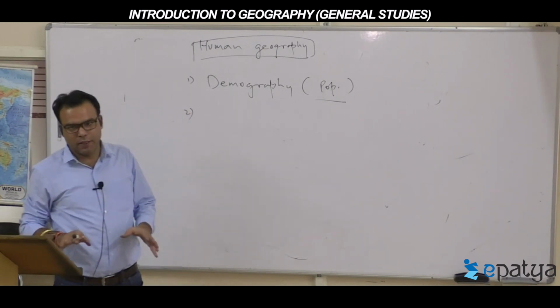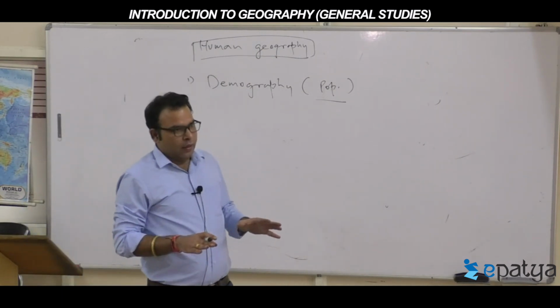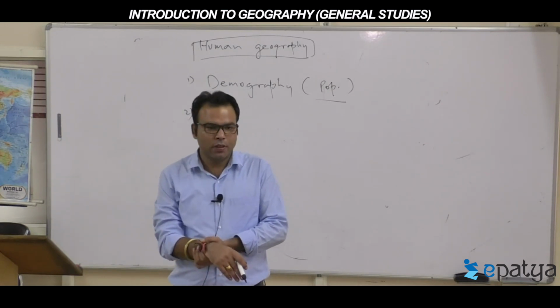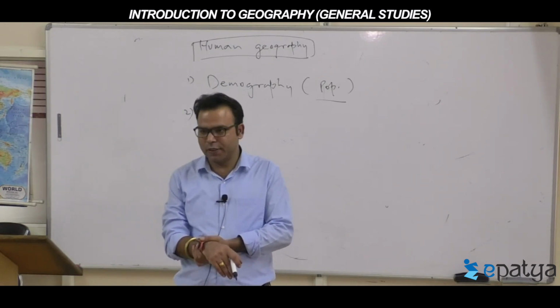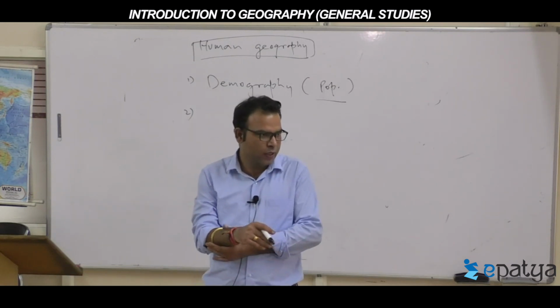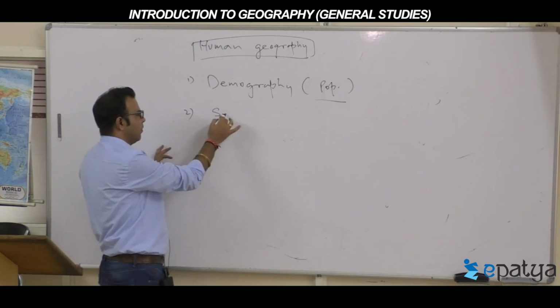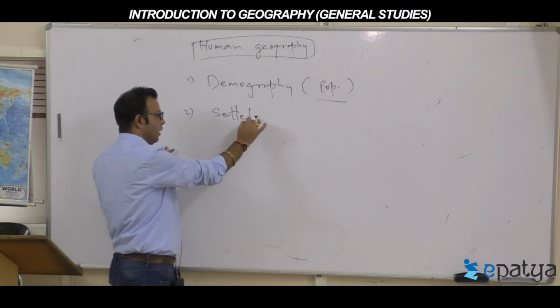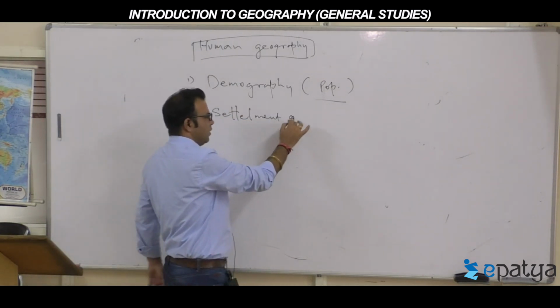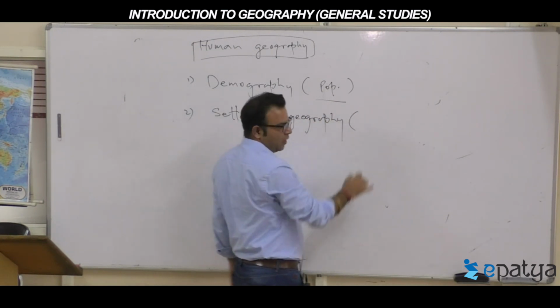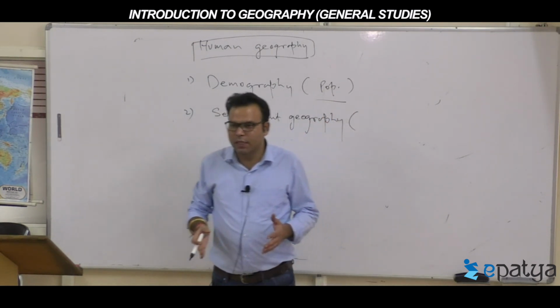People are there, human, they have to settle somewhere. They have to live somewhere. They have to make their houses. So this branch of geography where they settle is called settlement geography. So people have two choices: either they live in villages or live in cities.